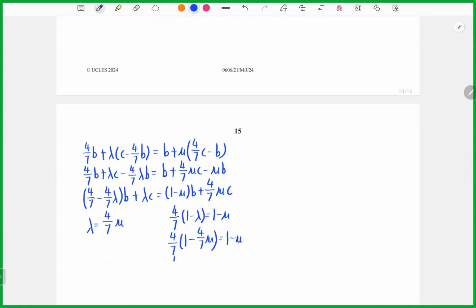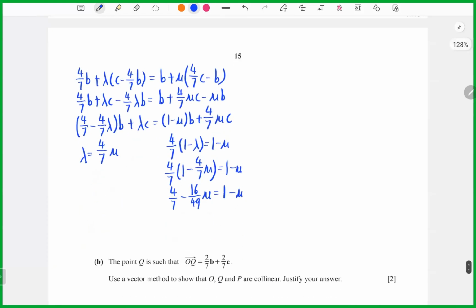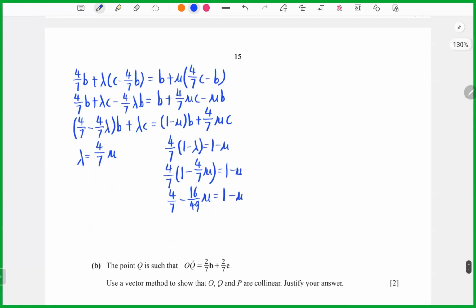Now we can start to expand. 16 over 49 u equals to 1 minus u squared. So now we try to take u minus 16 over 49 u squared, 1 minus 4 over 7.